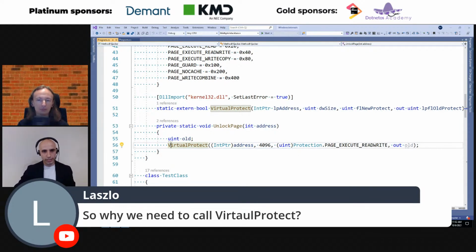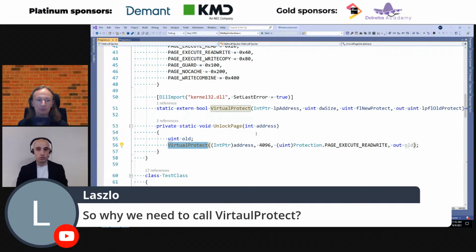So in order to execute this code, you need to call VirtualProtect from your Win API, from your operating system, or any other method you actually have. In Linux, it's some other method, which I do not recall. It's on my blog as well. But you generally need to go and ask the operating system, hey, make this page of memory executable. So that's why we call VirtualProtect.